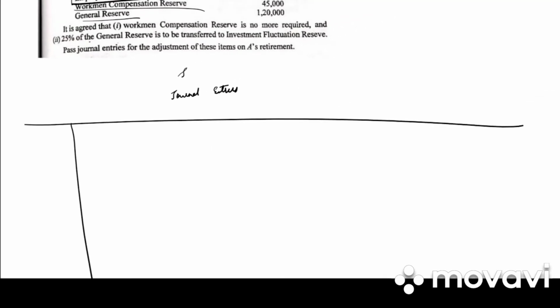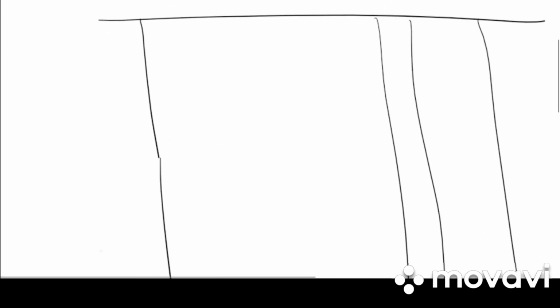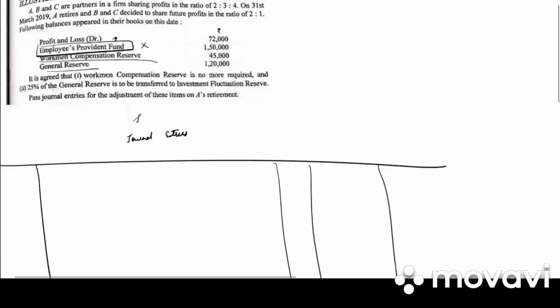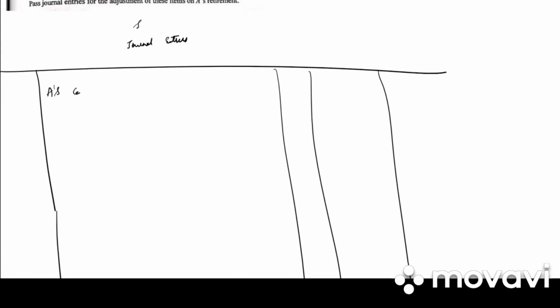Draw the format. We have date, particulars, LF, debit and credit. So the first step is to transfer the profit and loss to all the partners' capital account. So it is A's capital account debited, B's capital account debited, C's capital account debited to profit and loss account.